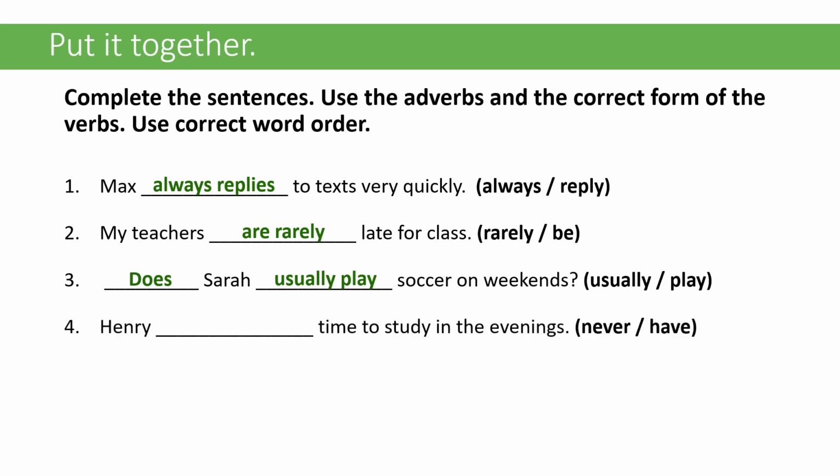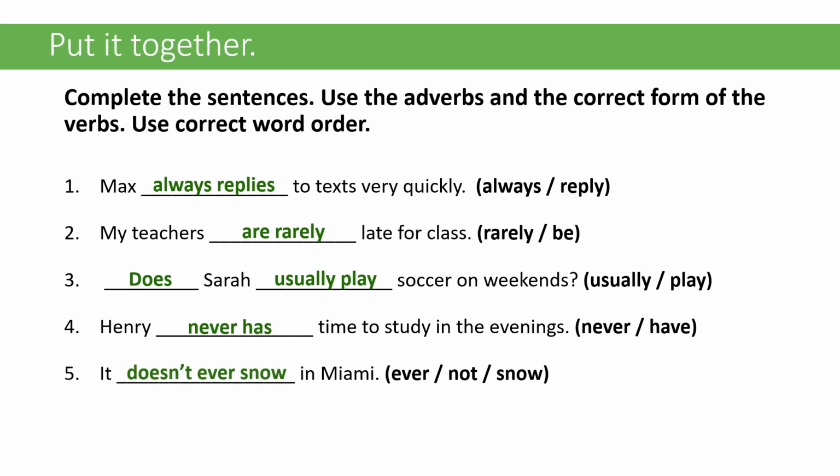So here, if we take a look at it, the main verb is have. So it should be, Henry never has time to study in the evenings. If we look at this one, the main verb is snow, right? That can be confusing because we think of it as a noun. But this one, remember, we're making it negative, so we're going to have to use do or does. So it's going to be, it doesn't ever snow in Miami, right?